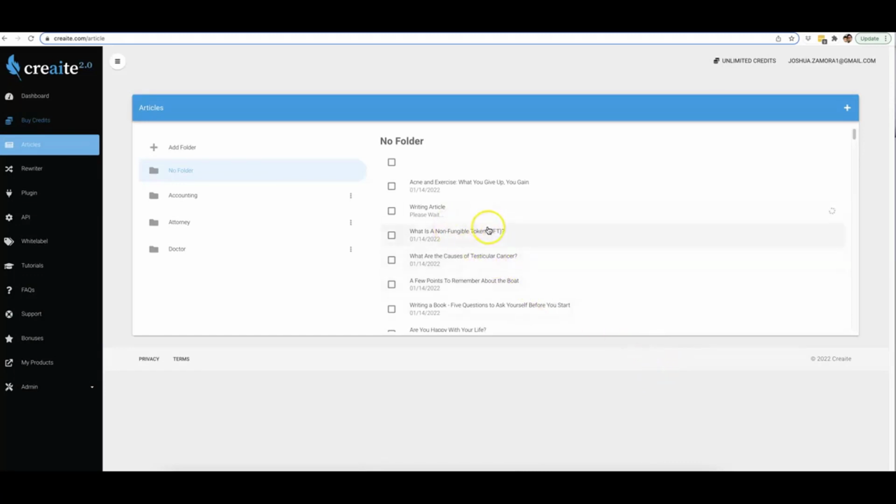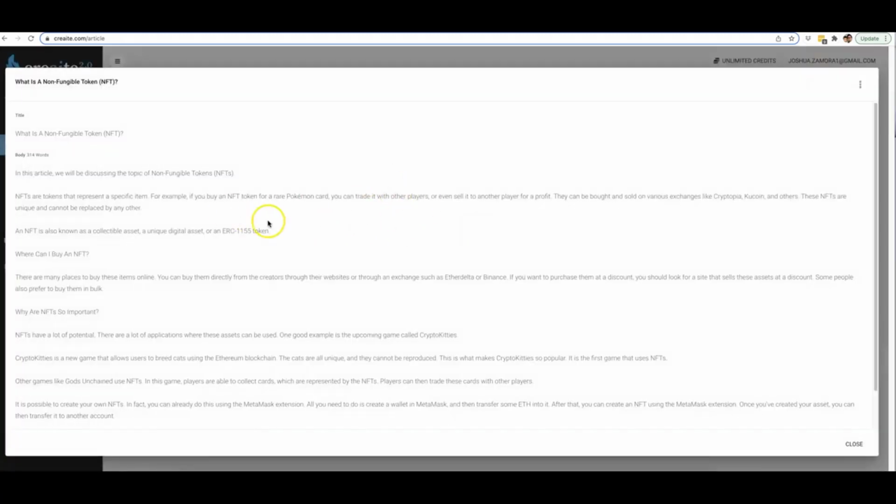All right, now let's take a look at some of this content as well, so you can see the quality of the content. If we read some of this: in this article, we will be discussing the topic of non-fungible tokens. NFTs are tokens that represent a specific item. For example, if you buy an NFT token for a rare Pokemon card, you can trade it with other players or even sell it to another player for a profit. They can be bought and sold on various exchanges like Cryptopia, KuCoin, and others. These NFTs are unique and cannot be replaced by any other.